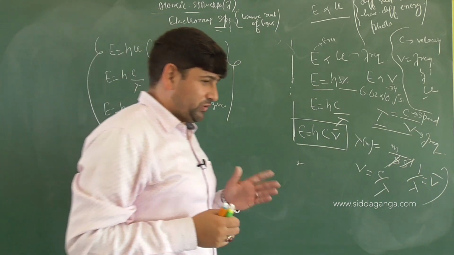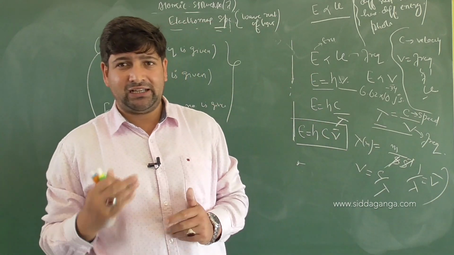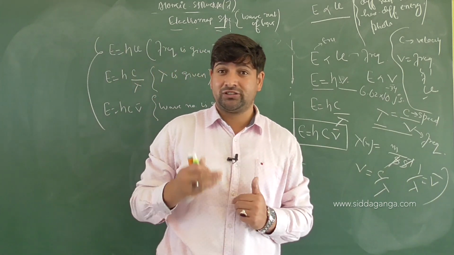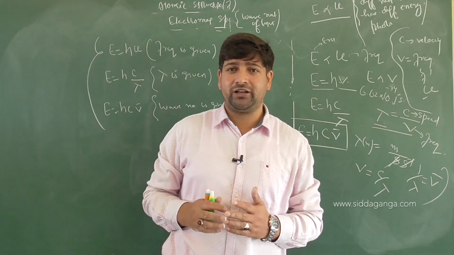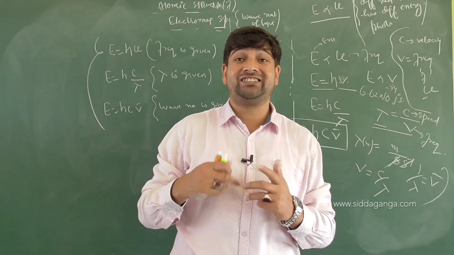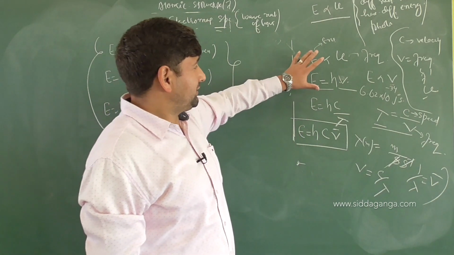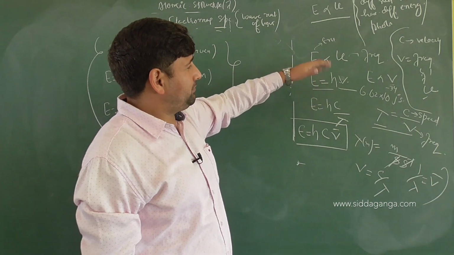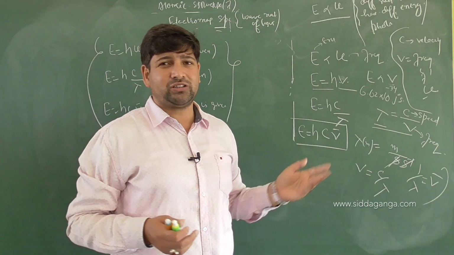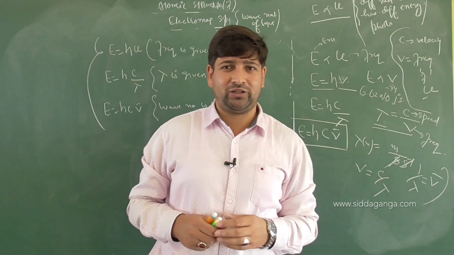Is it clear? So we have reached a conclusion here that the electromagnetic spectrum has some characteristic properties. They travel with the same speed. They can travel in vacuum as well, but matter waves cannot travel in vacuum. Sound needs a medium, but electromagnetic radiations do not, because their source of energy is oscillating and changing electric and magnetic fields which are moving perpendicular. So I have discussed the equations relating different parameters to each other. You can convert frequencies, wave numbers and other units. Units you already know, picometer to nanometers, nanometers to meters, and so on.